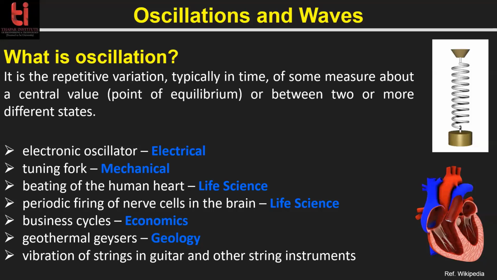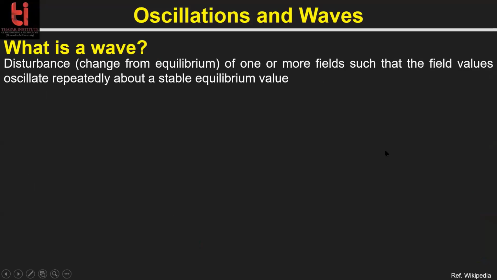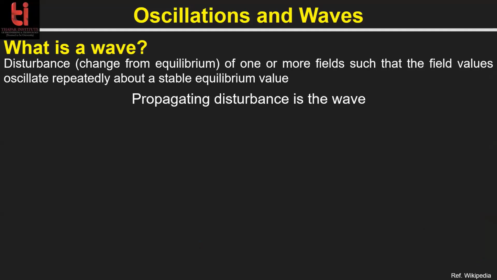Okay. So now after oscillation, we come to the wave. What is a wave? A wave is any disturbance which is moving with time. A propagating disturbance is a wave. Are you satisfied with this definition? Yes, sir. A propagating disturbance is a very small, very compact definition of a wave.